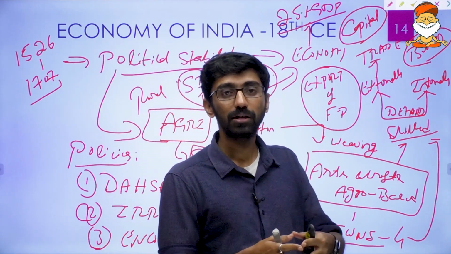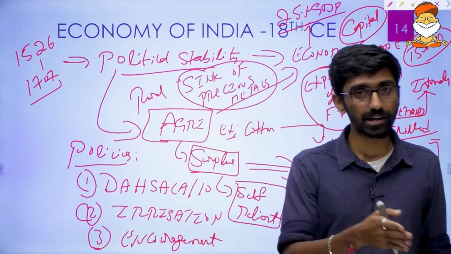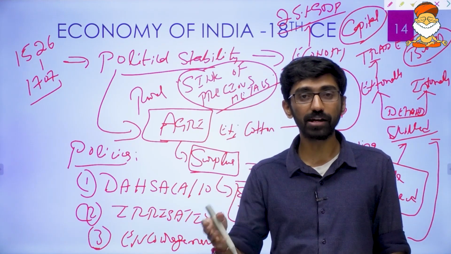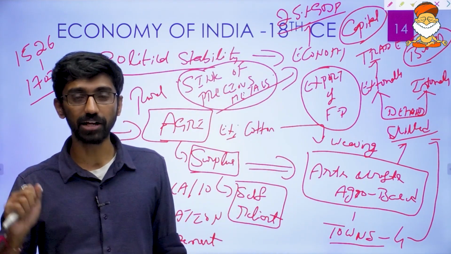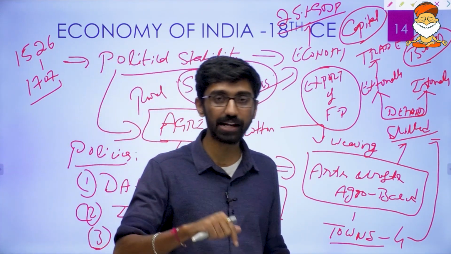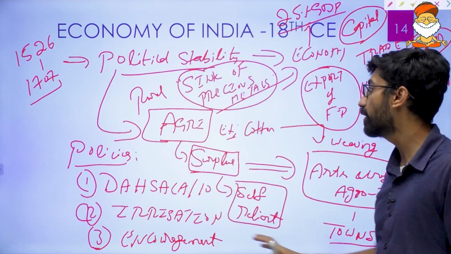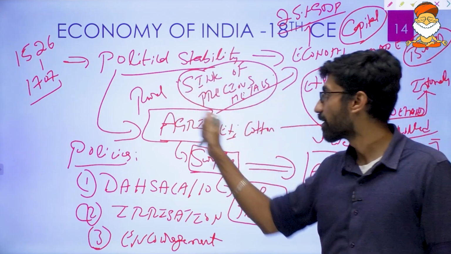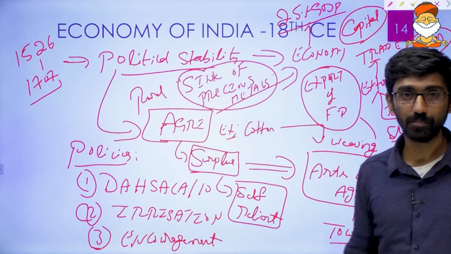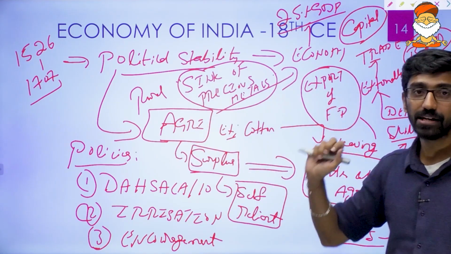Now they thought they could establish themselves in India as an imperial power. They came as traders and established their imperial power in India, that is, a political occupation of India, and they turned India into a colony of the British. That is called colonialism, that is, governing India for the benefit of another country. So this is how the entire Indian economy can be understood. Don't worry, all these things look very messy, but I am going to give all the points we have already discussed right here. So this is the economy of India in the 18th century.